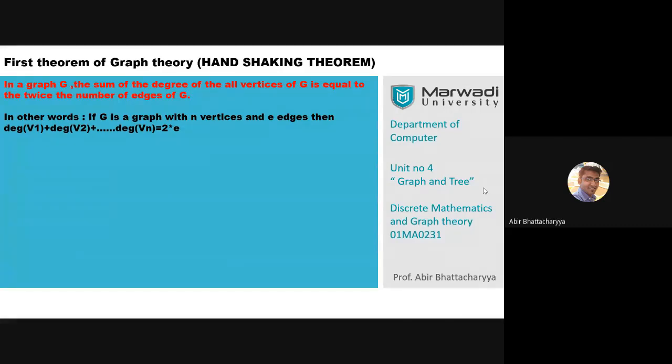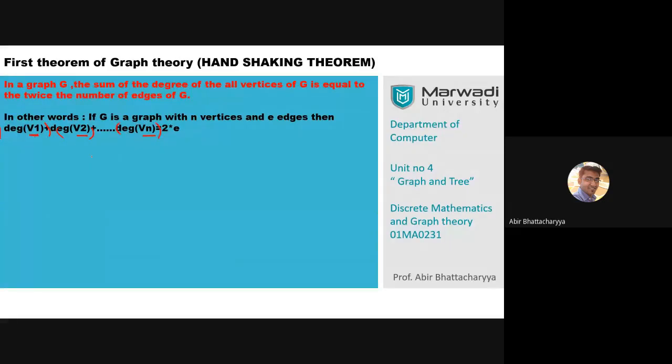That means if I add all the degrees of the vertices, suppose total n vertices, I mark them as v1, v2, up to vn, and I take the degree of each and every vertex. I add all those degrees, first degree, second degree, third degree, and up to the nth degree.